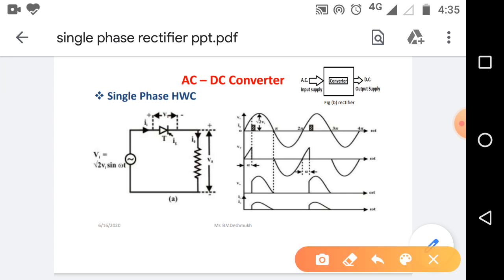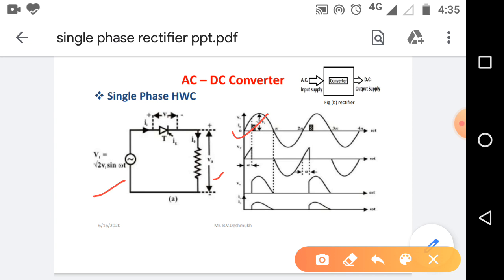This waveform is represented as the input AC supply, and this V0 is represented as the output voltage V0 across the resistive load.